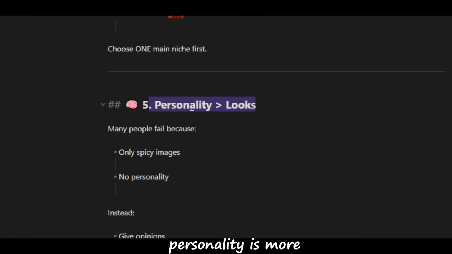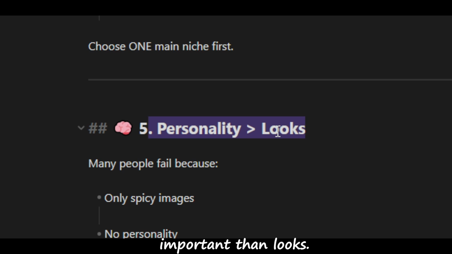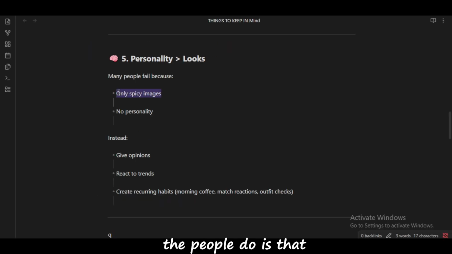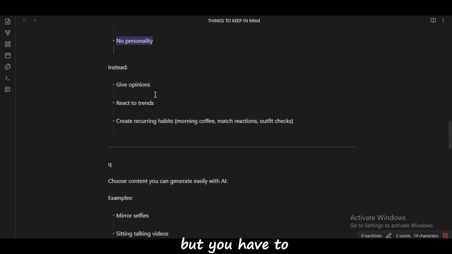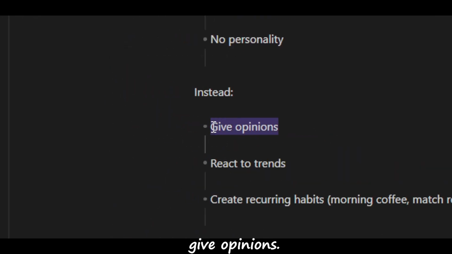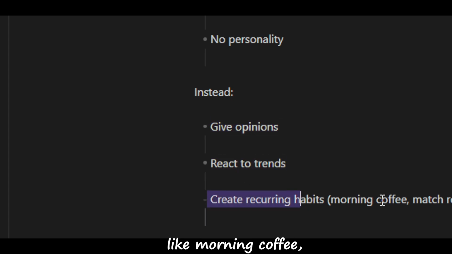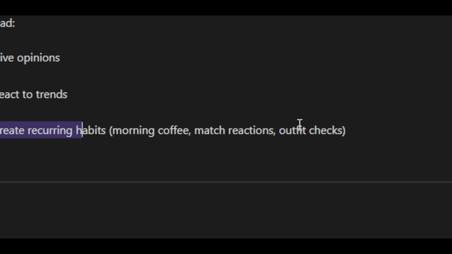Point number 5 is personality is more important than looks. The mistake most people make is that they post only spicy images and they build no personality. But you have to do these instead. You have to give opinions, you have to react to trends, and you have to create habits like morning coffee, match reactions, outfit check. This will give the audience a signal that yes, this AI influencer is real, and they will follow you. By following, they will give you more engagement, and more engagement means more viewers.